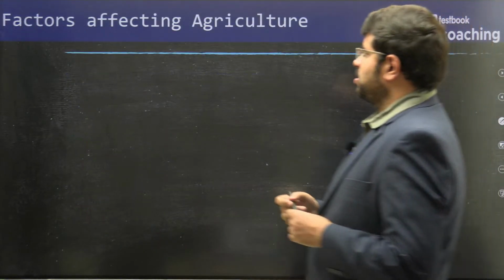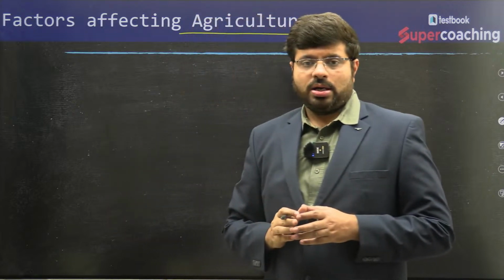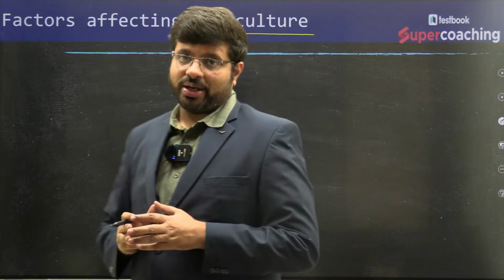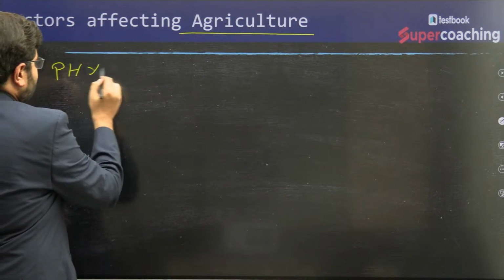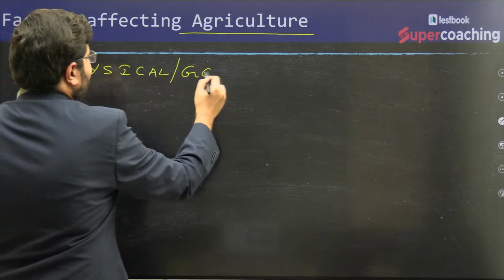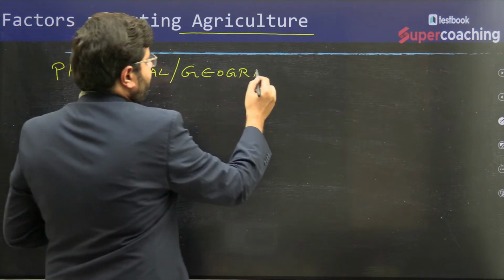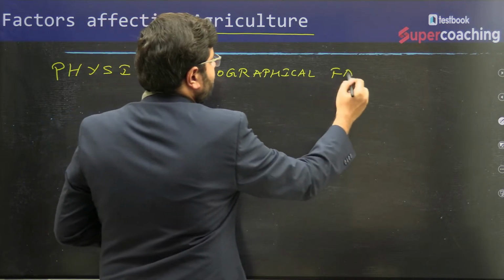What are the factors which affect agriculture? I can divide this into many factors. One such set of factors I will call the physical factors, or you can say geographical factors.